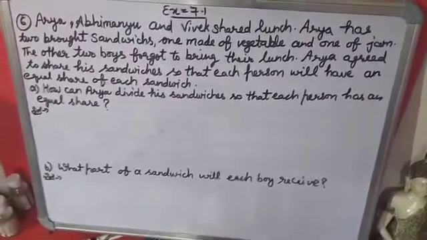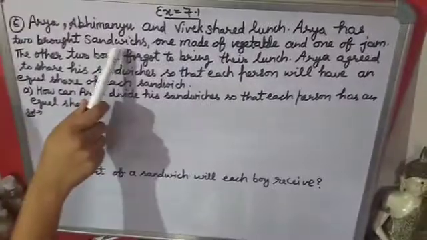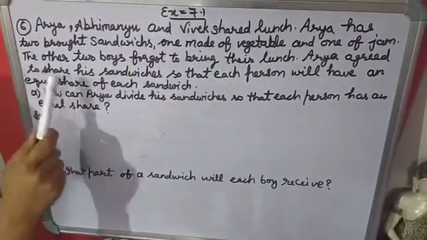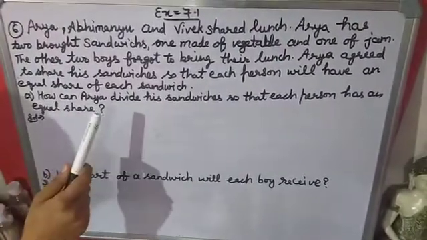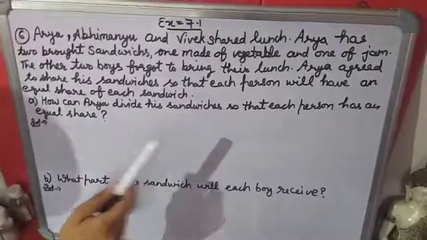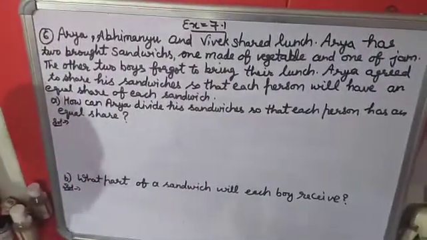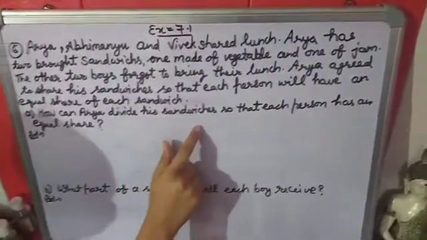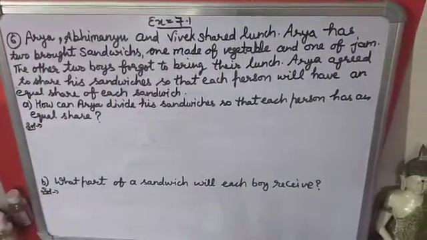Arya, Abhimanyu and Vivek shared lunch. Arya has two broad sandwiches, one made of vegetable and one of jam. The other two boys forgot to bring their lunch. Arya agreed to share his sandwiches so that each person will have an equal share of each sandwich. So, first part is how can Arya divide his sandwiches so that each person has an equal share.